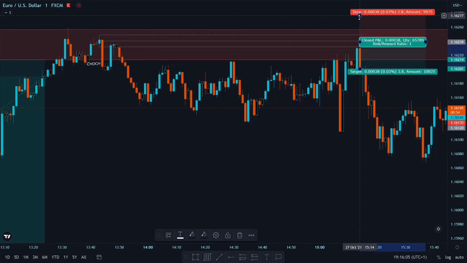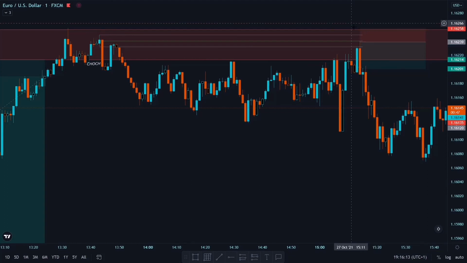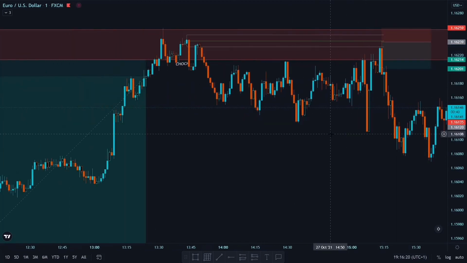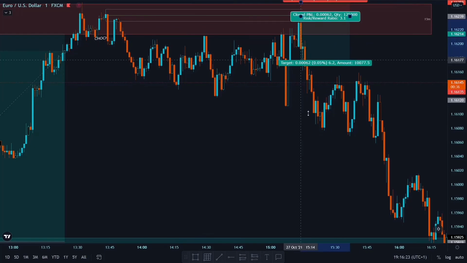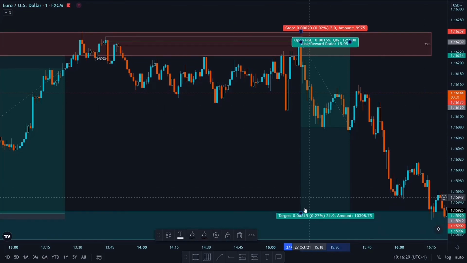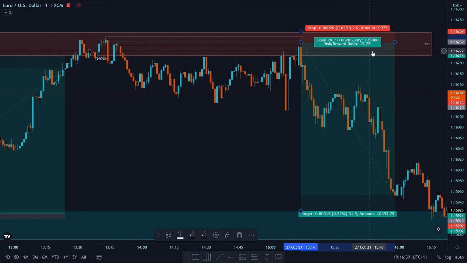with a stop loss of 2 pips. With a 2 pip stop loss, I target the 15-minute demand zone here. So in this trade we banged 15.75 R.